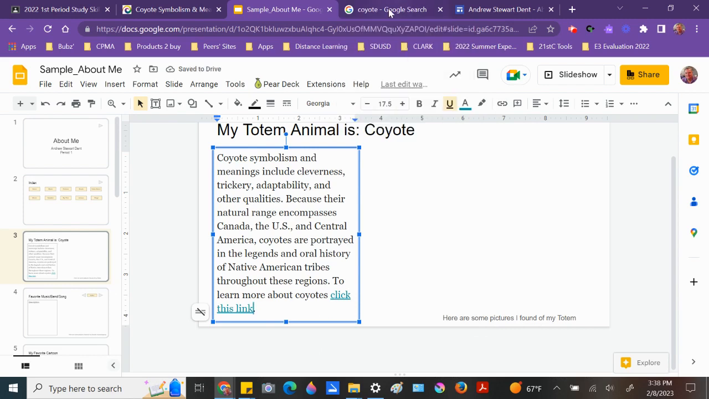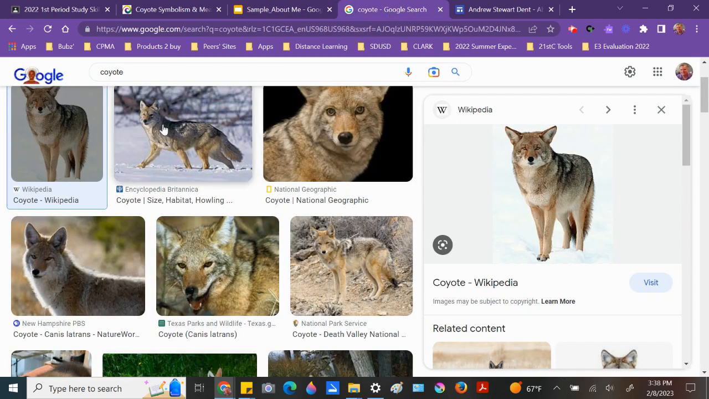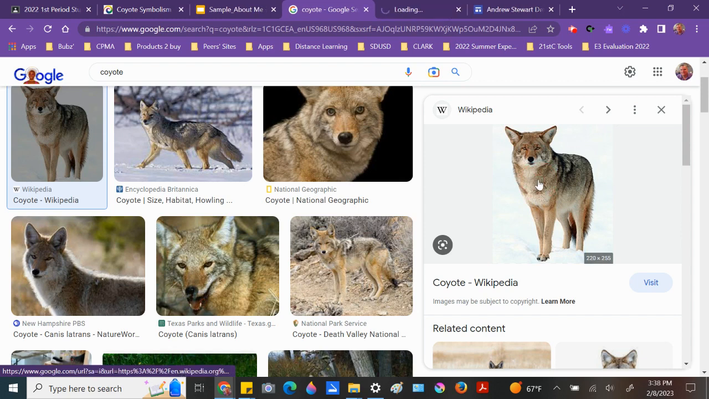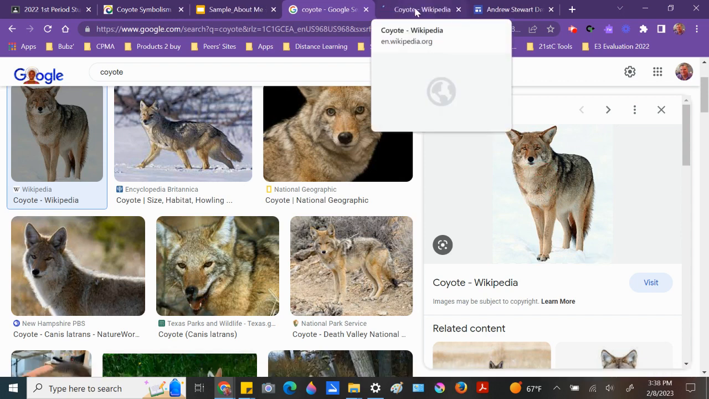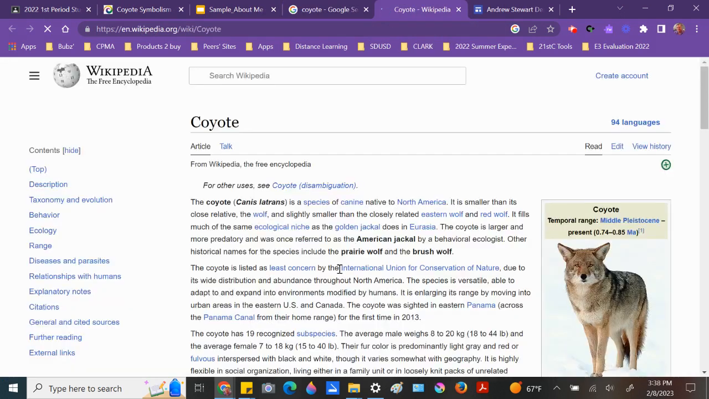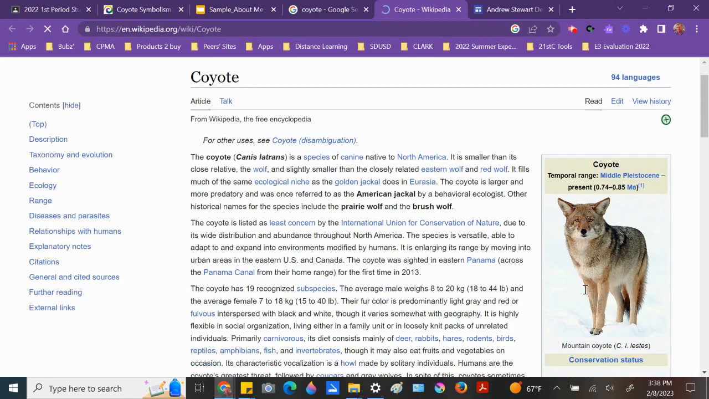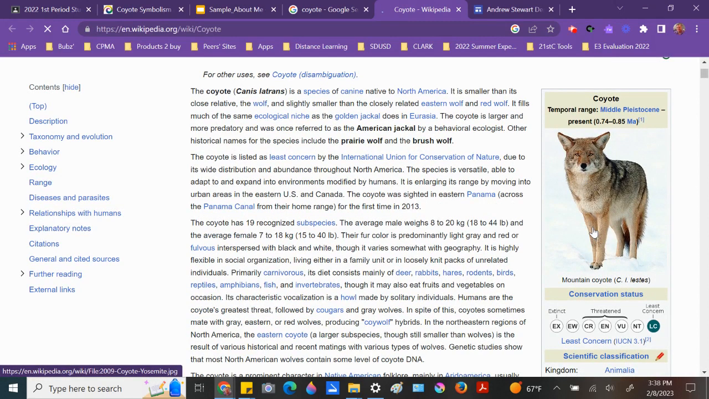Then you can do a Google search for your animal. I just typed in coyote and I really like this one. So I'm going to Control click on this. It's going to open up another page with that image in there. And then you can open it up from that document wherever you find it.